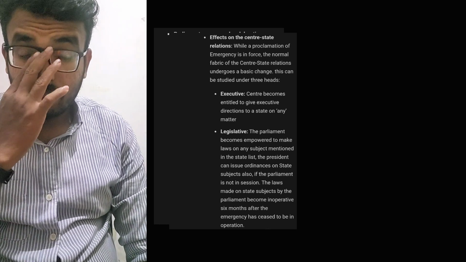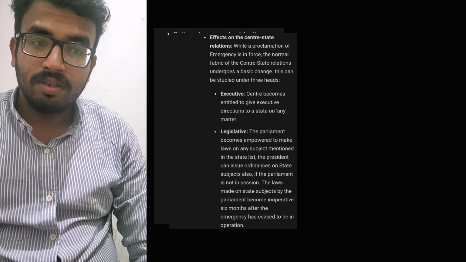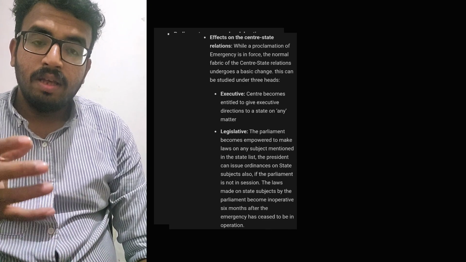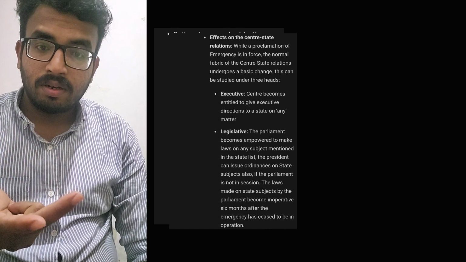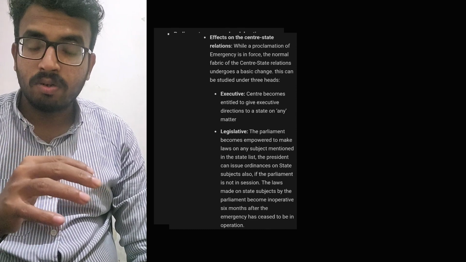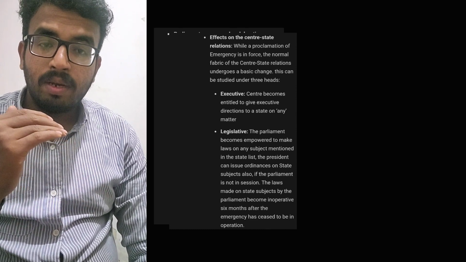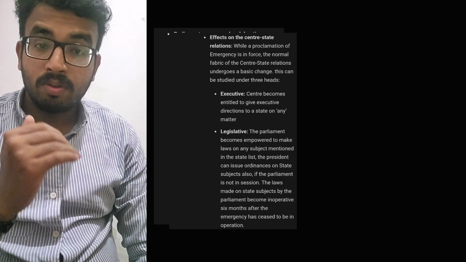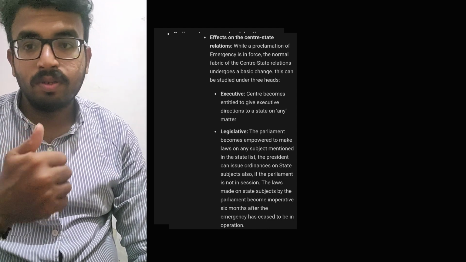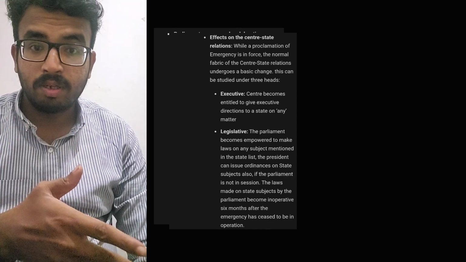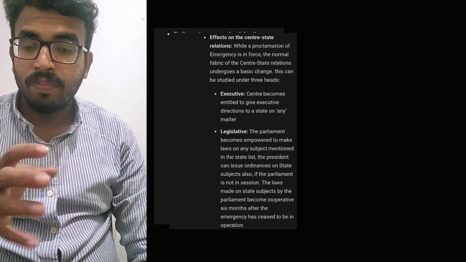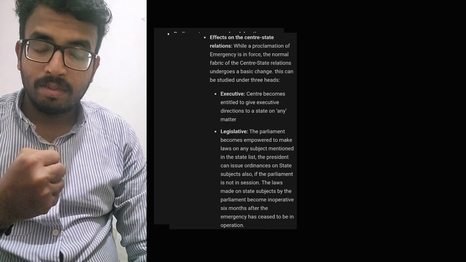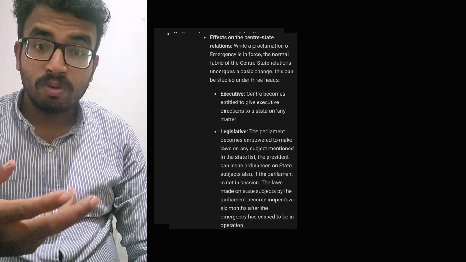Okay, that's how emergency works. There are three lists in the constitution: the state list, the central list, and the concurrent list, where laws can be made only by the respective parliaments or the respective assemblies. Central list means only the Parliament, state list only the respective state assemblies, and the concurrent list both can do. So now the center has the ultimate power, and the center will make laws for state